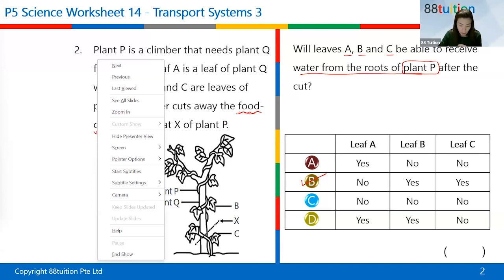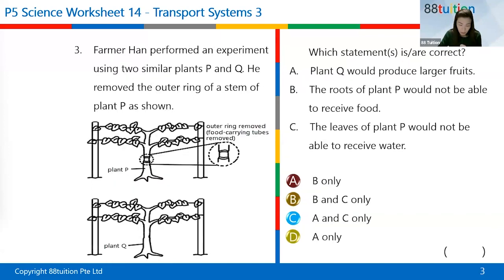Let's move on to the next one. Okay, quickly type into the chat. Okay, Irene, let's say you get a certain question wrong because I don't have your responses here, right? So I need you to type into the chat. Okay, and then how do you type it? For example, all right, Wayler said he got this wrong. So he put down 2 dot wrong like this. You see how I type in? You type in for me so I can see which one you have gotten incorrect. Yeah. So if you have gotten this wrong, question 3, you will put 3 dot wrong. Okay. Quickly do it so that I can have a look.